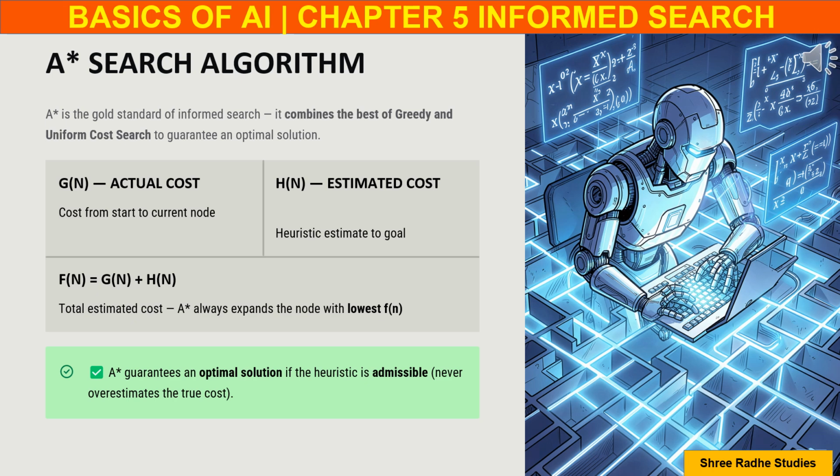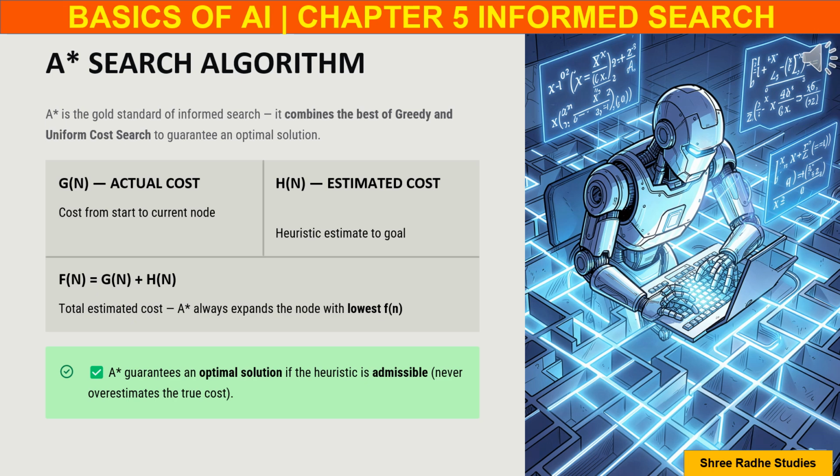A-star search is considered one of the most powerful search algorithms in artificial intelligence. It combines the advantages of greedy search and uniform cost search. A-star uses three functions. g(n) represents the actual cost from the starting node. h(n) represents the estimated cost to reach the goal. f(n) is calculated by adding both values together.